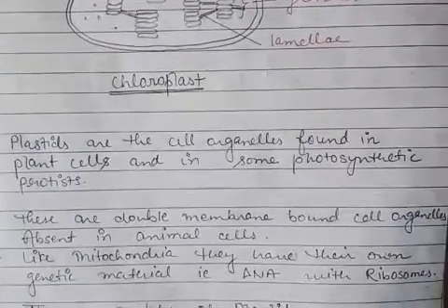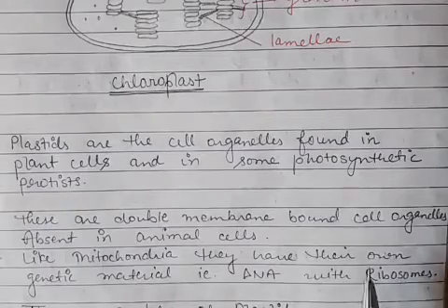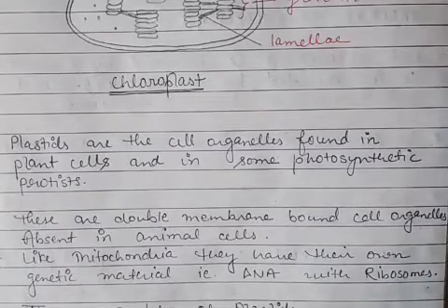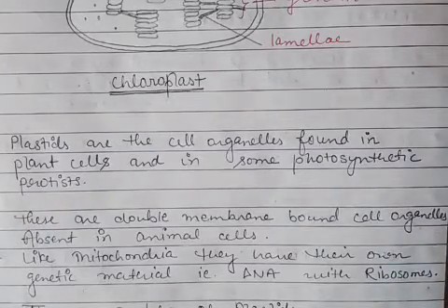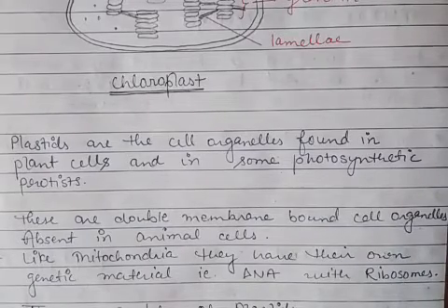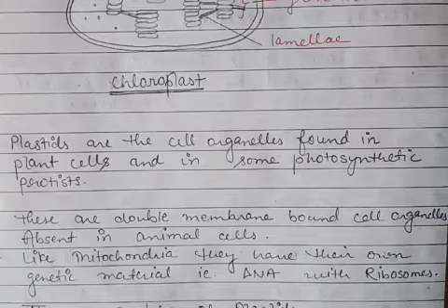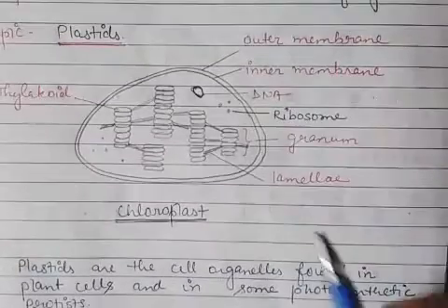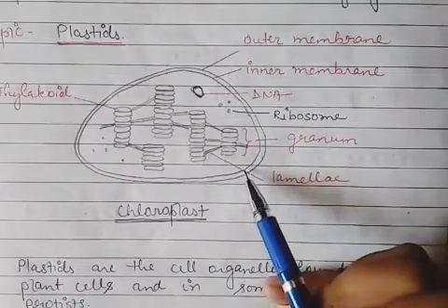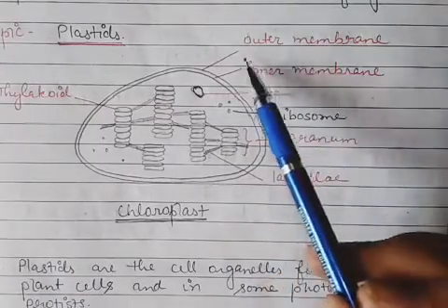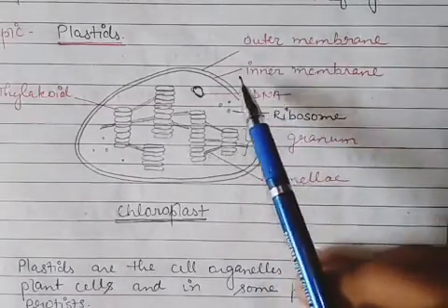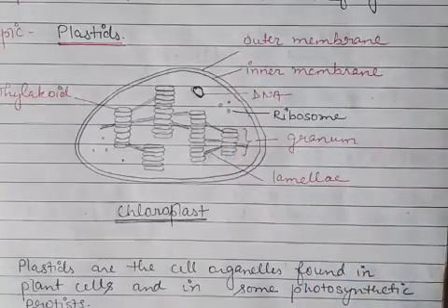These cell organelles are again membrane bound cell organelles, and they have a double layer of membrane just like mitochondria and endoplasmic reticulum and Golgi body. They have a double layer membrane in their structure, like you can see here. This is the outer membrane and this is the inner membrane.